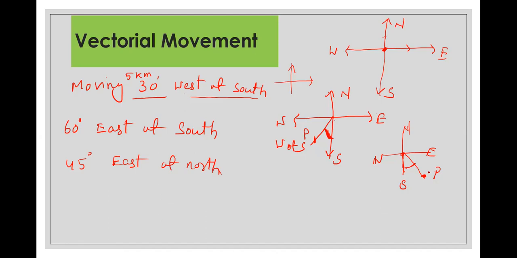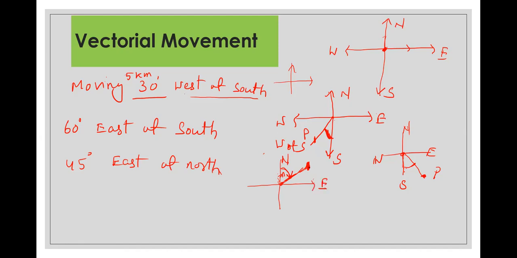So like this, I think it is very, very clear. East of north means you start from this point, heading towards north, then you cover 45 degree east. This is your final destination. So you go like this, then you turn 45 degree towards east.